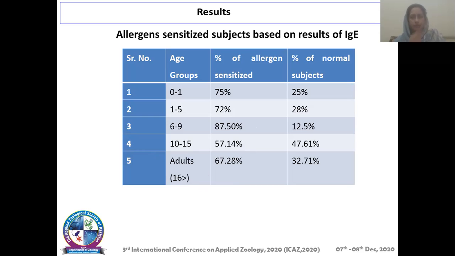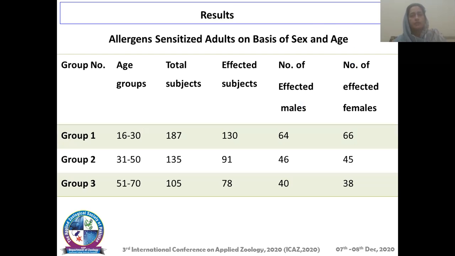We have calculated the percentage of subjects who are allergen sensitized. This is an alarming condition: in adults, 67.28% are affected, and even in children we observed that 87.5% are at high risk of being allergy sensitive or having allergic responses.